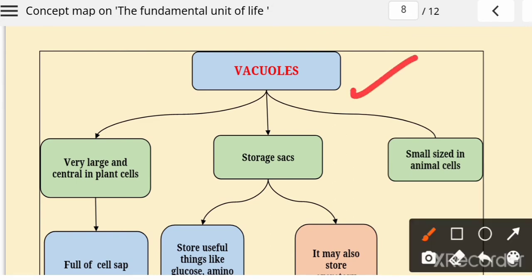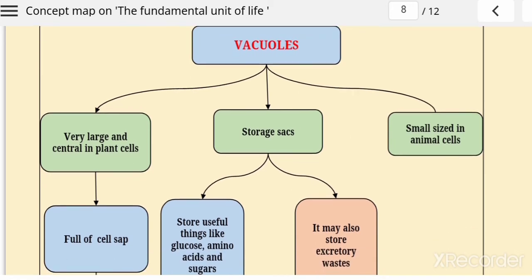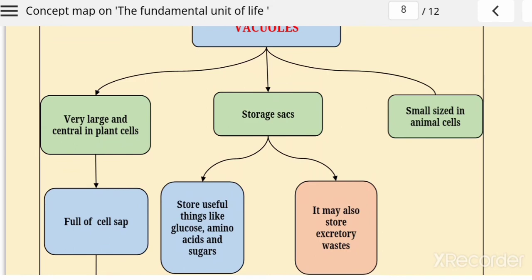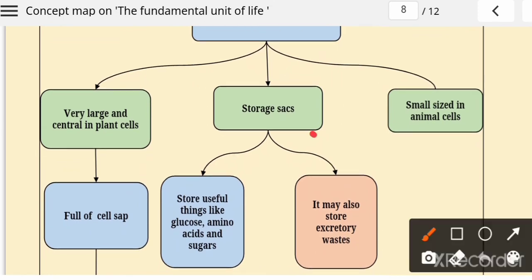How is it important? Because the vacuole plays a very important role, and it is very large in the case of plants. Why is it very large in plants? Because the function of the vacuole is storage of food. Storage sac is the other name of the vacuole.